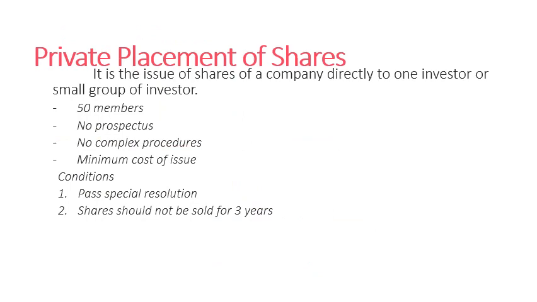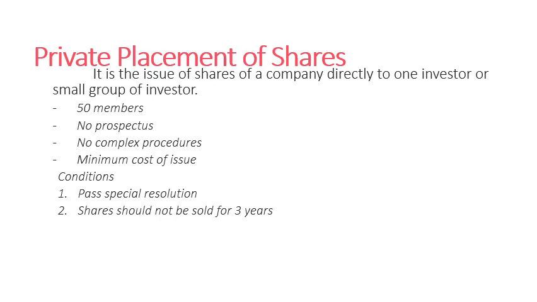It is the issue of shares of a company directly to one investor or a small group of investors. So in case of private placement of shares, the company will not issue to the entire public. They will not make their shares available for the entire public. Instead, they will approach a single rich person or a small group of persons, say 50 members, maximum is 50 members, to subscribe to their shares.